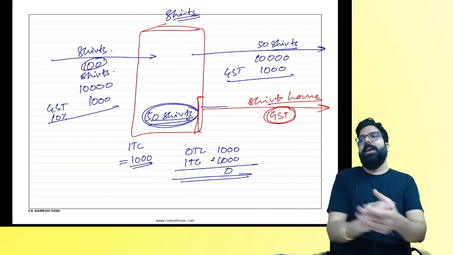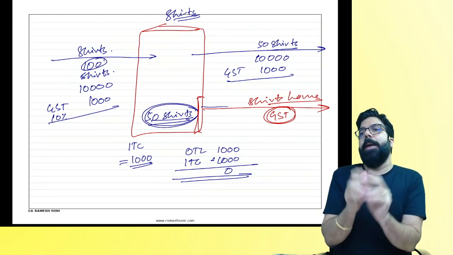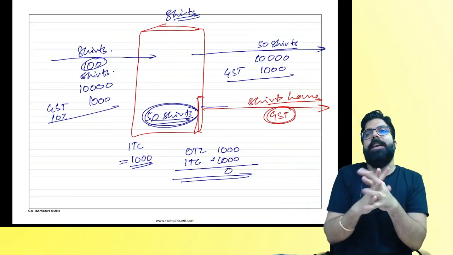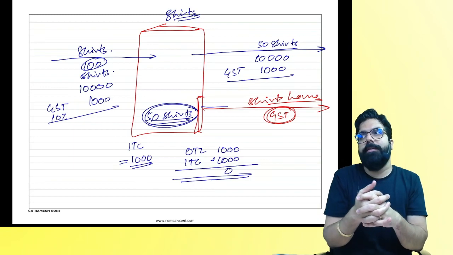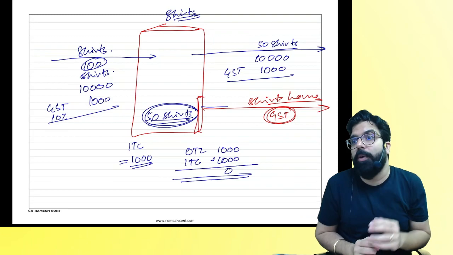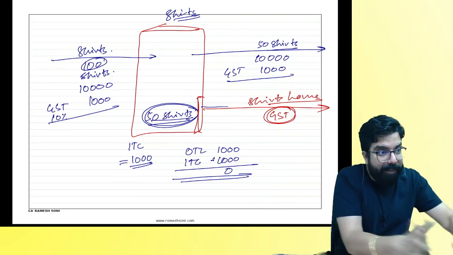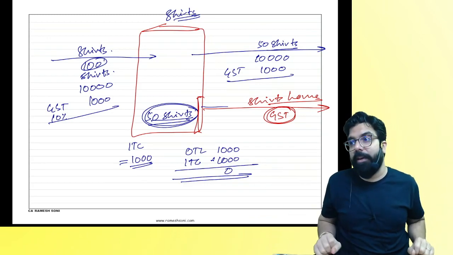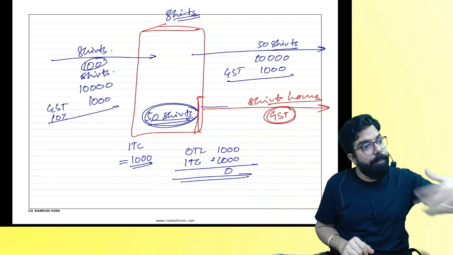My question to you guys, everyone over here: if I permanently transfer my business asset, I gave up my projector to one charity, is it goods or supply of service? Louder. Goods. Temporarily, my business asset, I gave it to someone: service. I closed my business and I took all my assets home: supply of goods. If I close my business, projector taken home, TV taken home, laptop taken home.